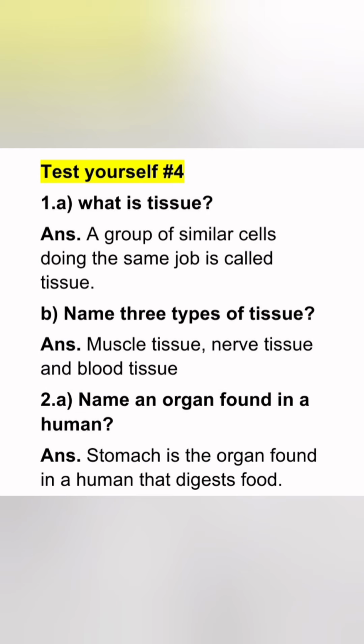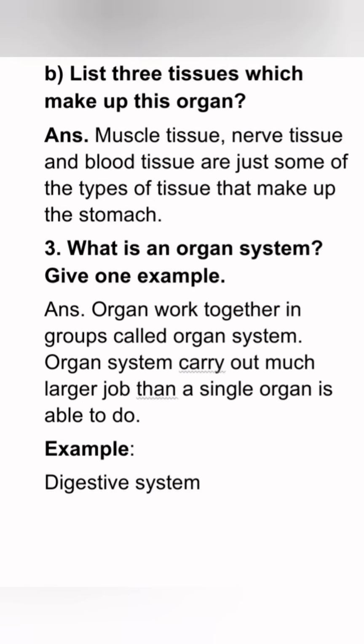Question number 2, B part is, list 3 tissues which make up this organ. The answer is, muscle tissue, nerve tissue and blood tissue are just some of the types of tissue that make up the stomach. The last question is, what is an organ system? Give one example. The answer is, organs work together in groups called organ systems. An organ system carries out a much larger job than a single organ is able to do. For example, the digestive system, which is an organ system.